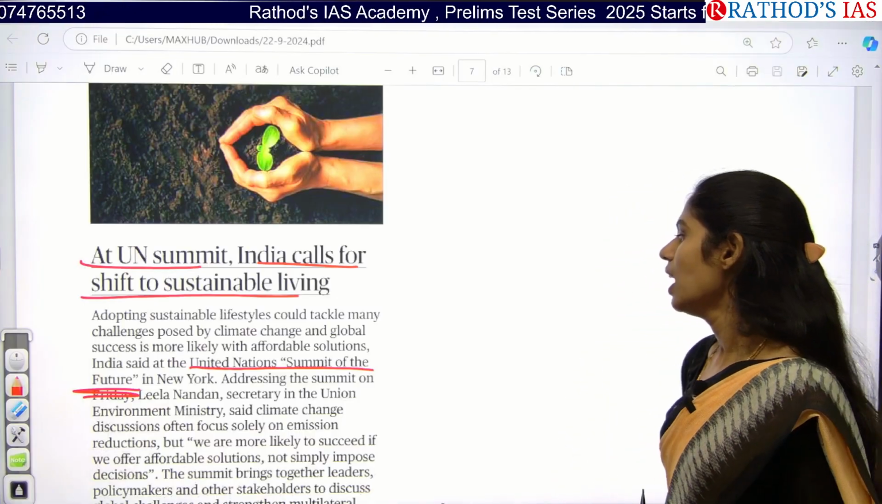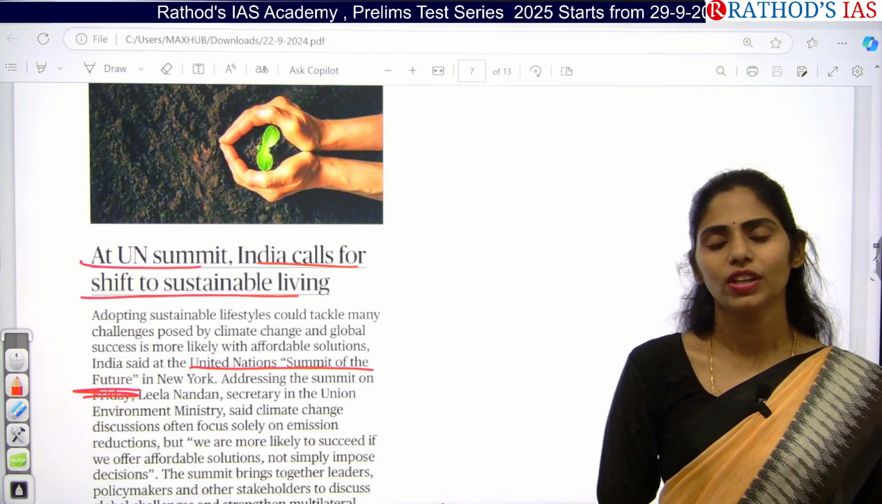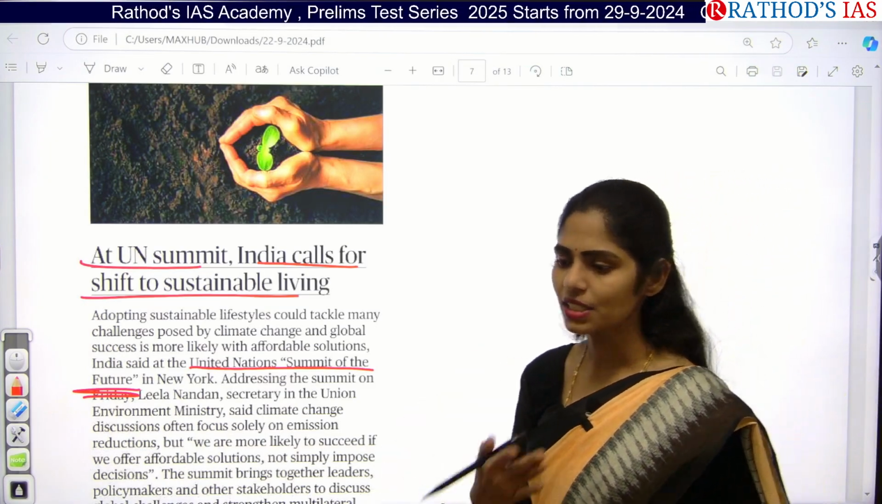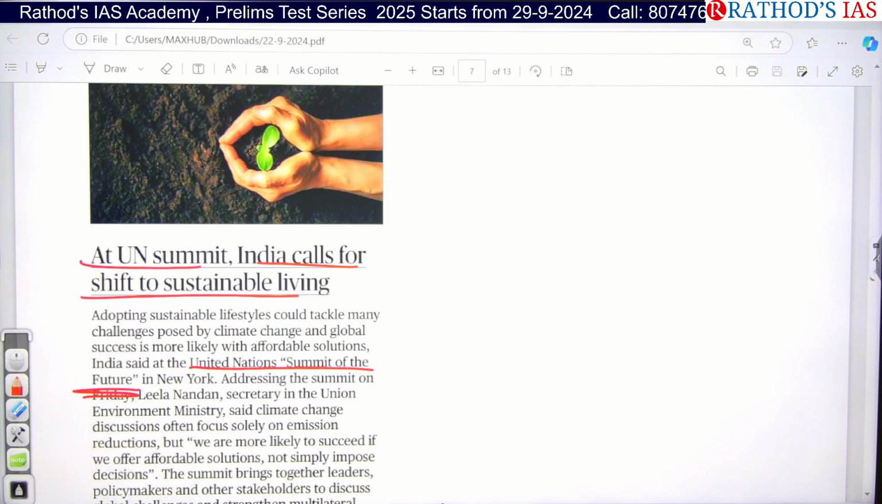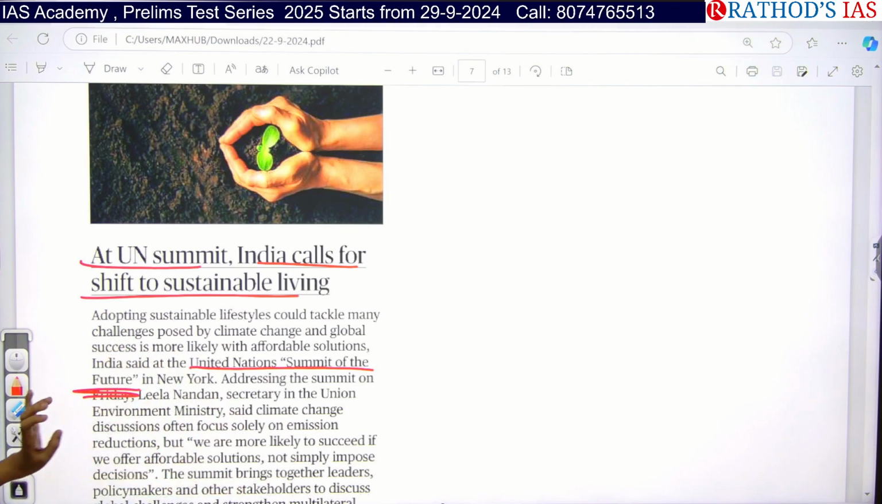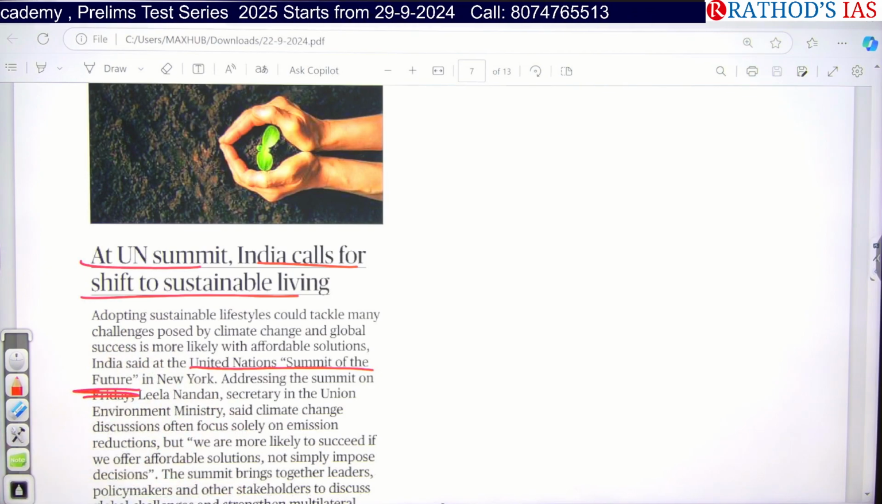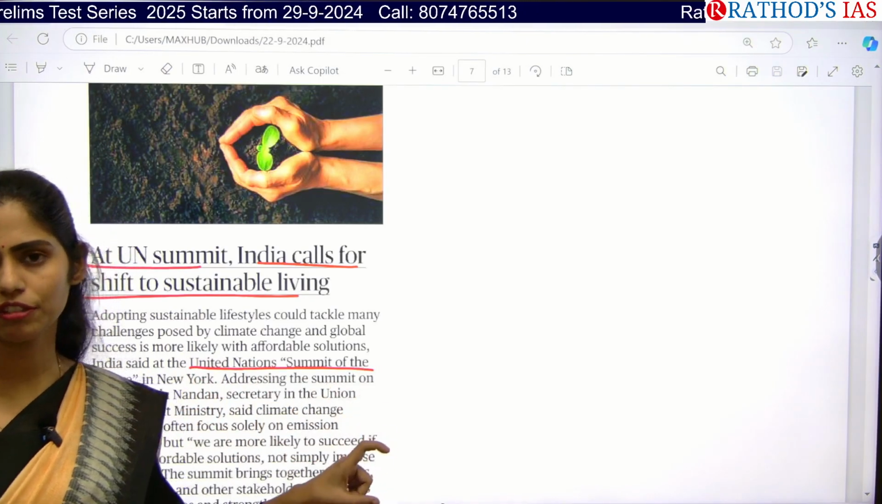Next. Actually, you know about this climate change. So because we have to take some action to control this climate change, for that, sustainable living is very important. So this is a thing which mainly said in United Nations Summit of Future. So whenever you're writing any answer regarding climate change, you can use this United Nations Summit of Future